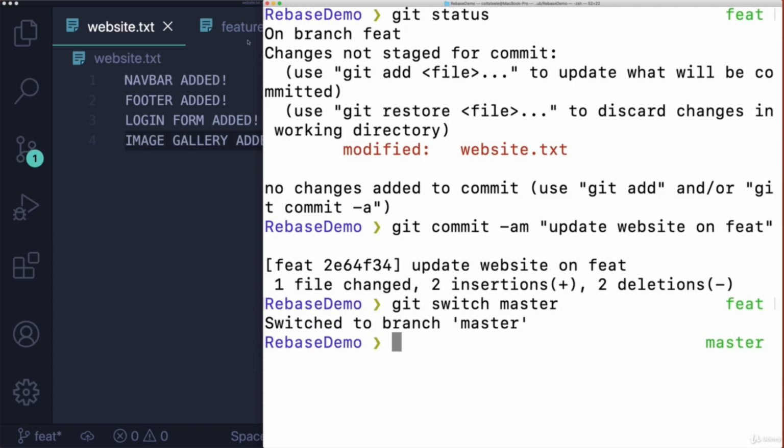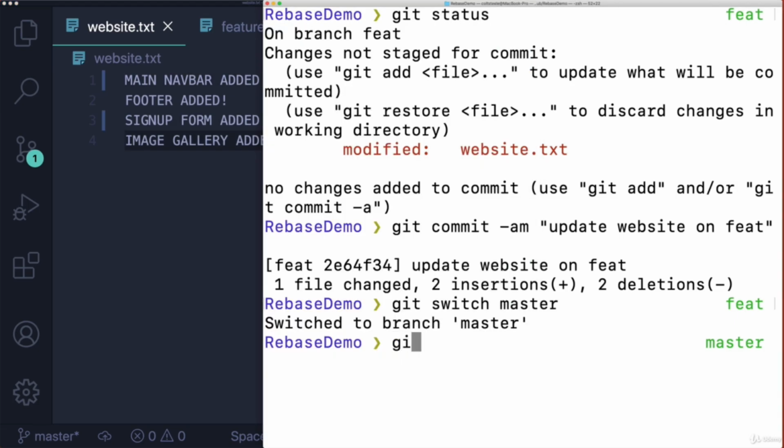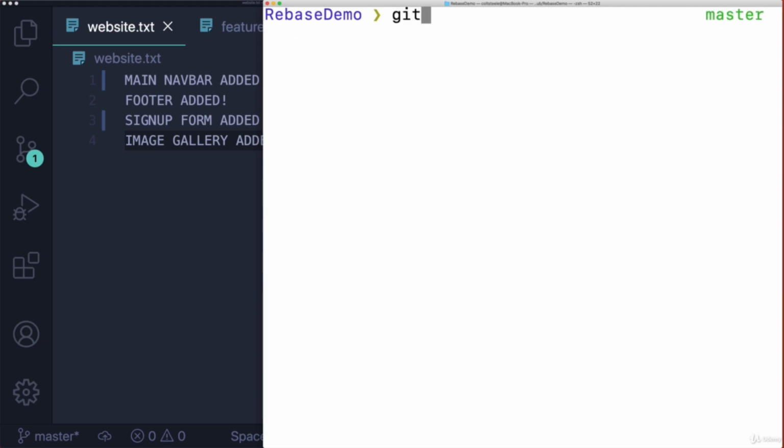All right, and I'll do some more work on one of these lines. So instead of saying top navbar, I'll say, I don't know, main navbar. And instead of log out, I'll do, what should we say here? Sign up form? How about that? Sign up form added. So we should have some conflicts, right? And then we could even add something else. Well, let's start with that. Git commit -am, on the master branch. Update copy on master. Okay, so now I'm going to switch back to my feature branch.